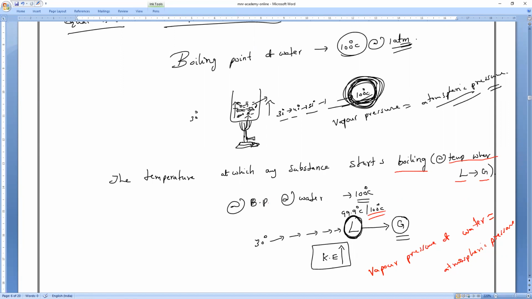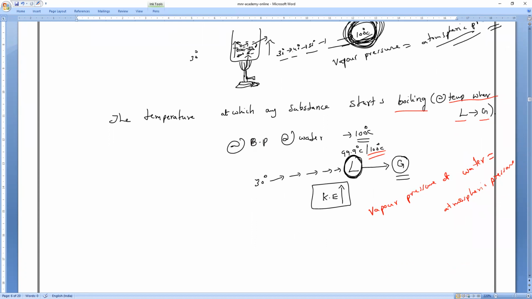So different force of attraction between the particles will cause different boiling points. Is it okay, guys? Now, does everybody understand? Yes or no? All of you? Yes, sir. So that is what you have to remember.